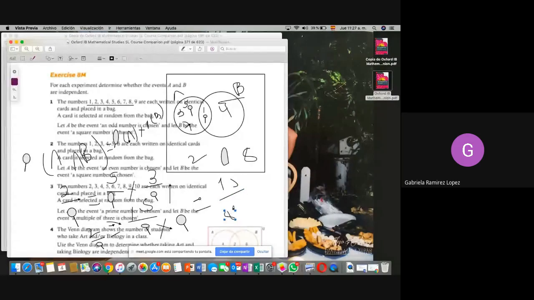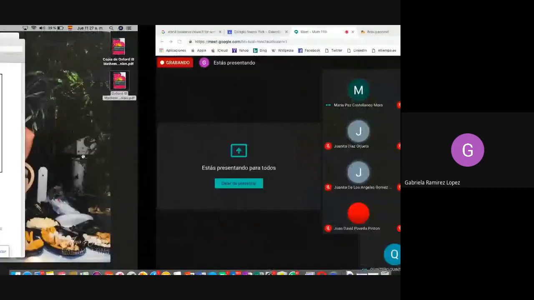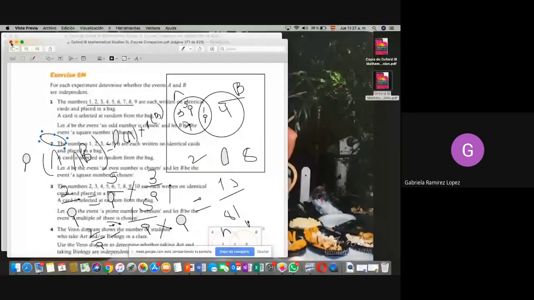Como podemos ver, ambos lados del paréntesis son completamente diferentes. Entonces está 2 sobre 9 igual a 15 sobre 81. Como no son iguales los dos lados del igual, decimos que no son independientes. Si nos hubiera dado 2 sobre 9 igual a 2 sobre 9, los eventos serían independientes, ¿sí? Pero como no nos dio así, no son independientes y pone not independent. Creo que en el segundo ejercicio sí da 1 sobre 6 igual a 1 sobre 6, algo así. Ya, esa es mi explicación. Qué pena si los confundí.